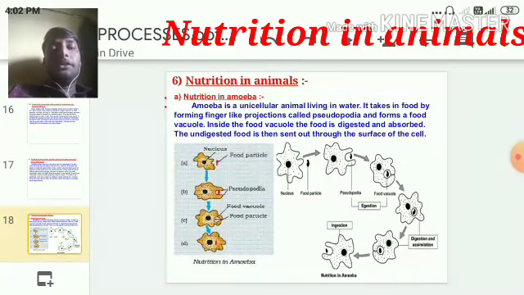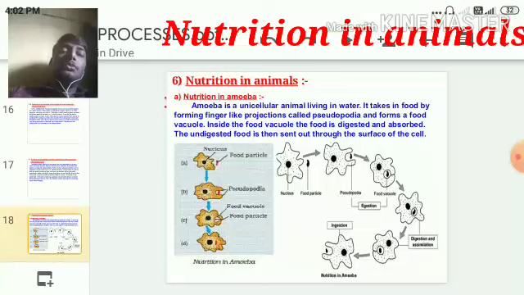Next, a very important and prominent question-arising concept: nutrition in animals.